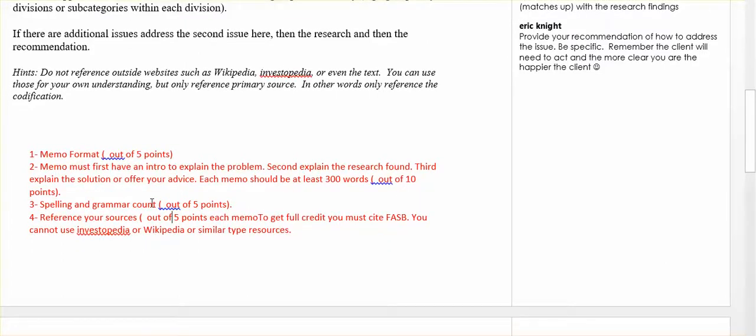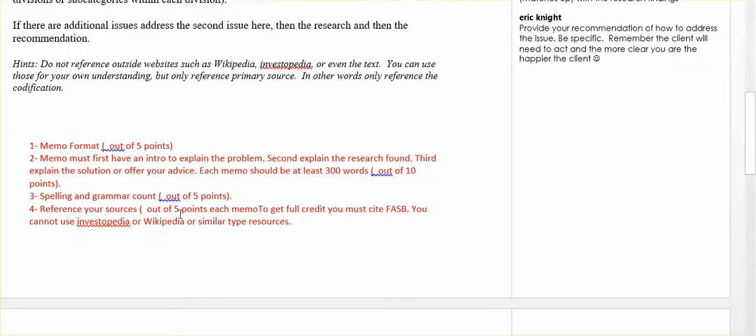Spelling and grammar count. I can't say that enough. Can you imagine getting a memo from your lawyer and it's full of typos and spelling errors, and you're going to base your decision on that? Yeah, I don't think so. I'm only taking off up to 5 points for that, but I think you can understand it's pretty important.